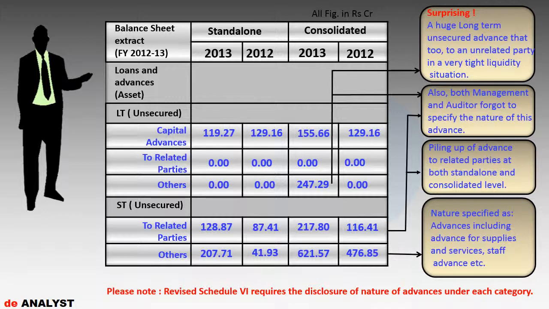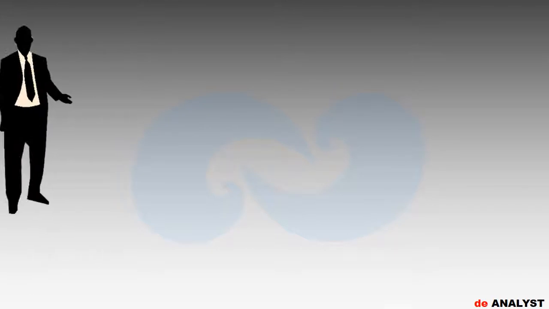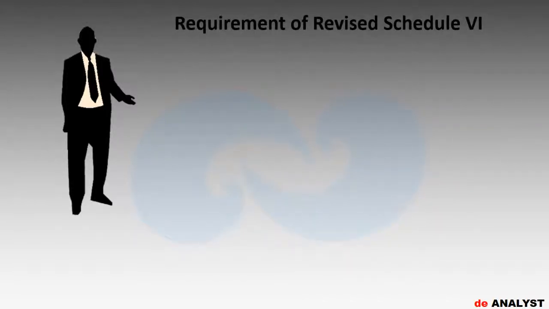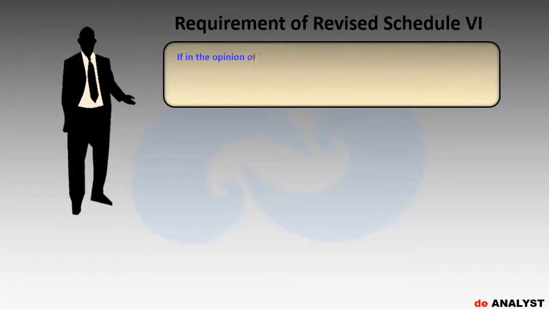chances of their recoverability. Friends, now we will evaluate the adequacy of disclosure of loans and advances relating to recoverability and the role of auditors regarding the same. As far as disclosure relating to recoverability of loans and advances is concerned, DA has observed serious gaps in disclosure. First, let's understand the disclosure requirement regarding recoverability of any asset, except fixed assets and non-current investments, as specified by Revised Schedule 6.